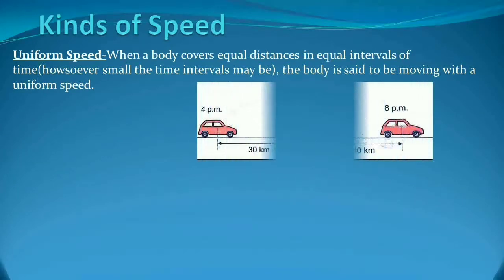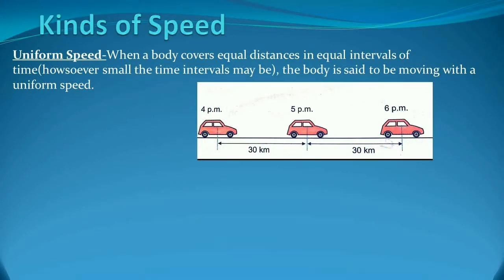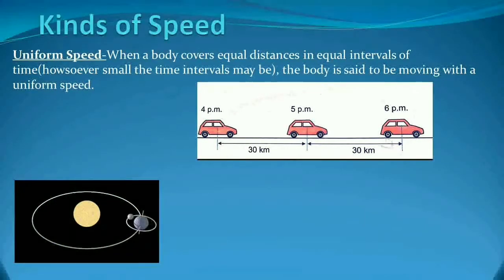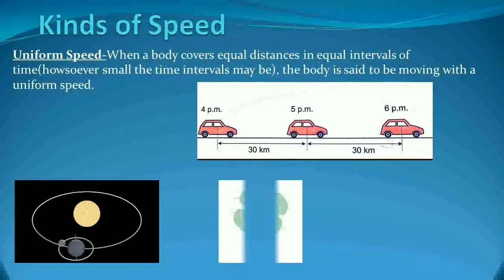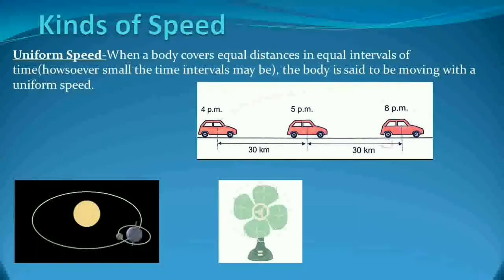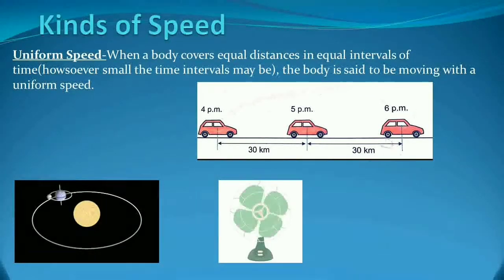Suppose you can see in the diagram, a car is covering 30 km in an hour, then it is moving with the uniform speed. Clear? Because it is taking the equal distance in equal interval of time, then we can say that the car is moving with the uniform speed. You can take other examples also here, like the blades of a table fan or the motion of the second hand of a wall clock.